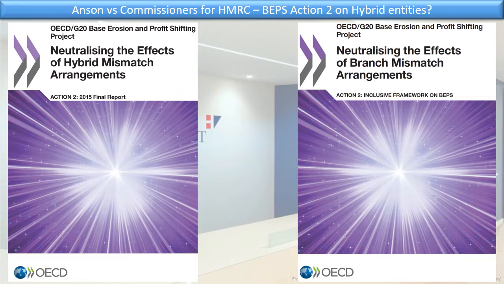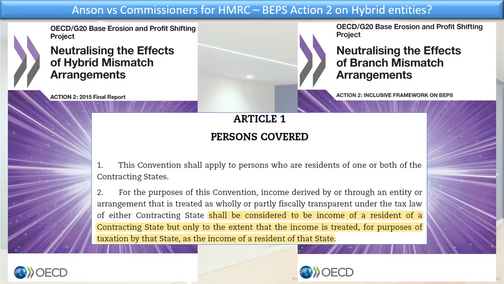But what is interesting is what Action 2 did with hybrid entities under Article 1 of the 2017 Model Convention, right? And paragraph 2 says, and let's insert the words Anson and LLC here: for purposes of the US-UK Convention, income derived by or through the LLC that is treated as wholly fiscally transparent under the laws of the US shall be considered to be income of the LLC, but only to the extent that the income is treated for purposes of taxation by the US as income of the US.